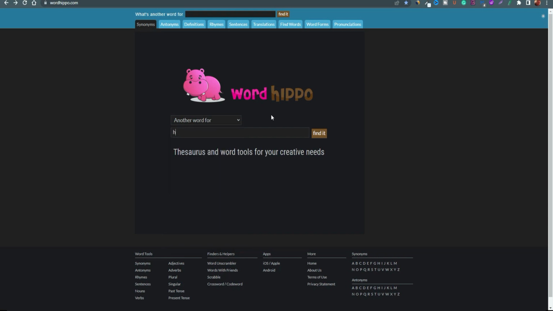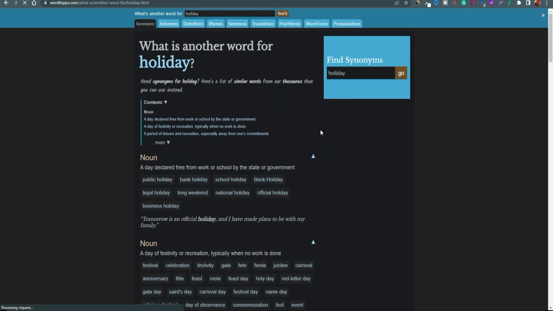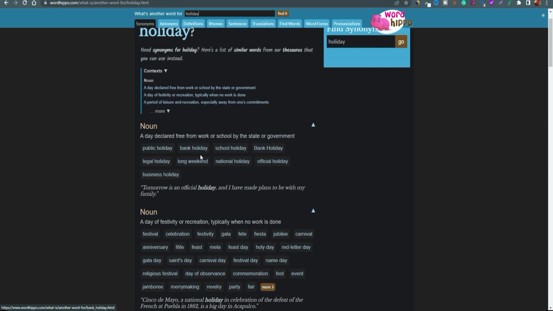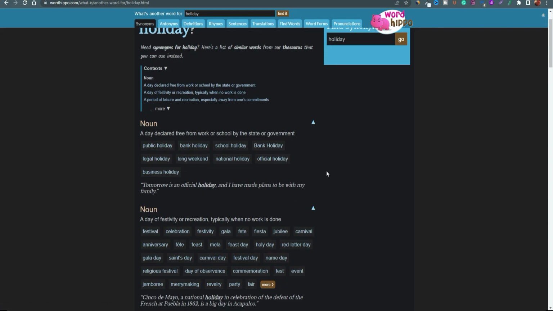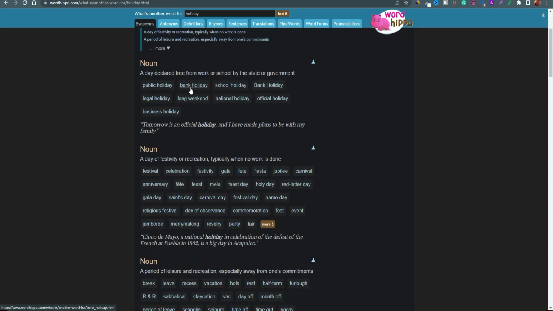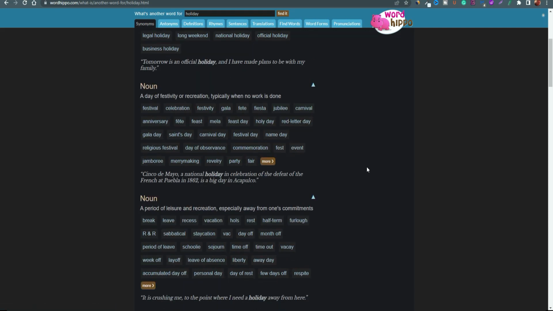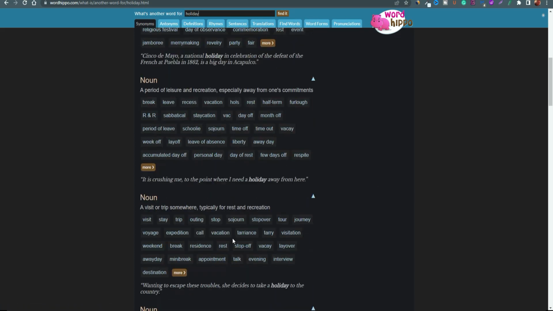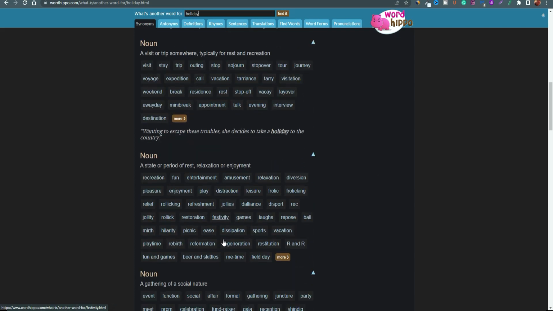So in this case, we're just looking for, say for instance, the word holiday, just to give it a simple kind of outlook. As you can see here, it gives you a load of different terms or variations of the word holiday, either school holiday, bank holiday, public holiday, legal holiday, and it also breaks it down into other types of elements like festival, vacation, among many others. So it gives you a whole rundown of different types of words that you can use.